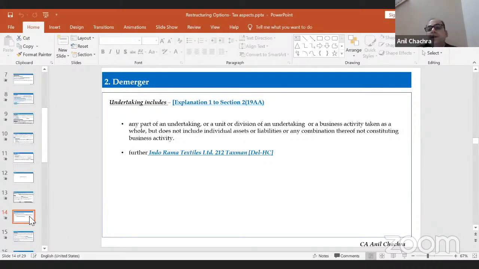We have to make a decision whether this activity is a part of my business or not, because at the time of your assessment the tax department will give a challenge. This type of restructuring demerger will not be tax neutral because you have not transferred all the properties to the resulting company. So we need to keep this in mind while doing this restructuring, as far as the demerger is concerned, right?